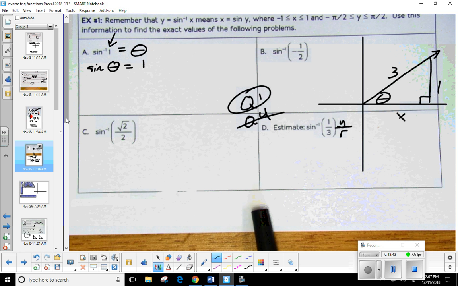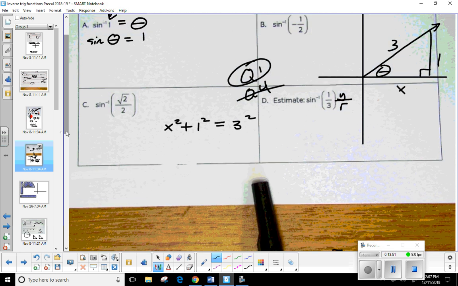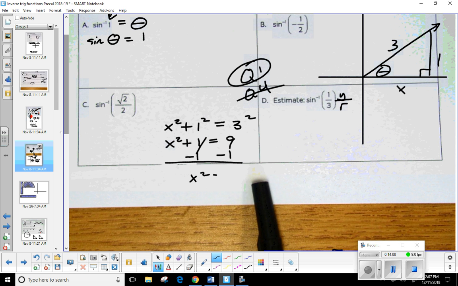Yeah. So x is the horizontal. So x squared plus 1 squared equals 3 squared. So 1 squared is 1, so that's easy. x squared plus 1 equals 3 squared, which is 9. Then I'll subtract the 1. x squared is equal to 9 minus 1, 8.